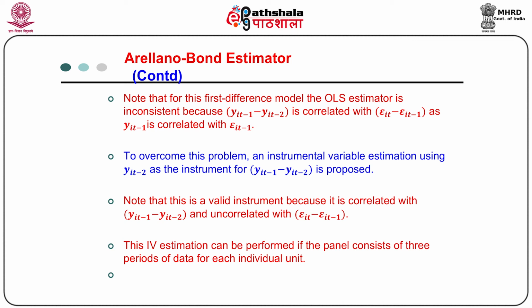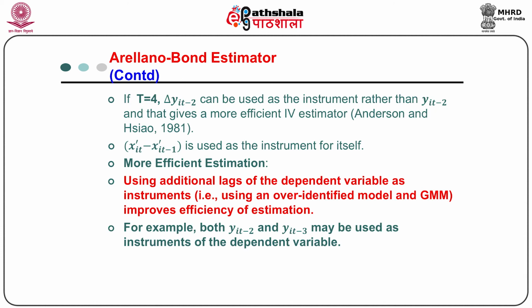This instrumental variable estimation can be performed if the panel regression consists of 3 periods of data for each individual unit. Now, for t equal to 4, delta yit minus 2 can be used as an instrument for the required variable rather than yit minus 2, and that gives a more efficient IV estimator, and this is shown by Anderson and Hsiao 1981. xit prime minus xit prime minus 1 is used as its own instrument.